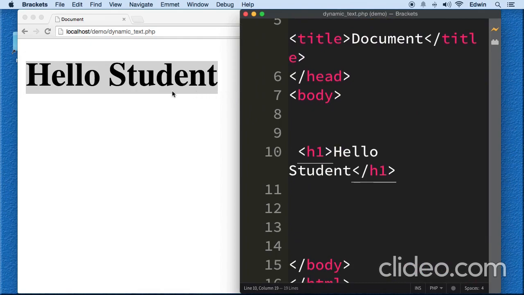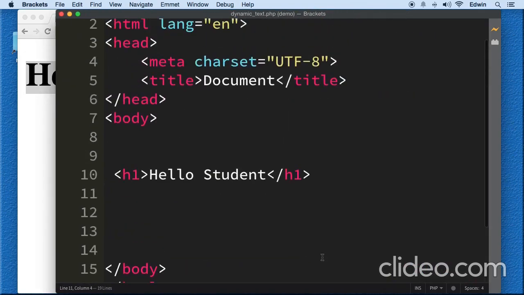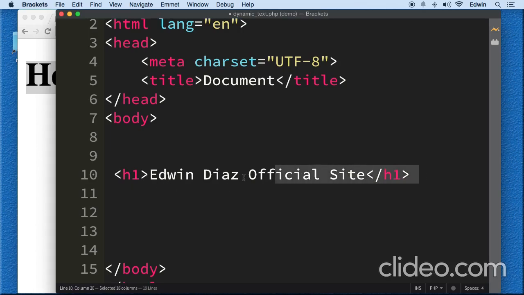Now what happens if I want to display the same text? This is a title, for example, the title Edwin Diaz official site. Let's say this is the title for my website. What if I want to display this on 20 pages that I have on my website? I will have to physically go there and copy this from this page and paste it in those other pages, right?